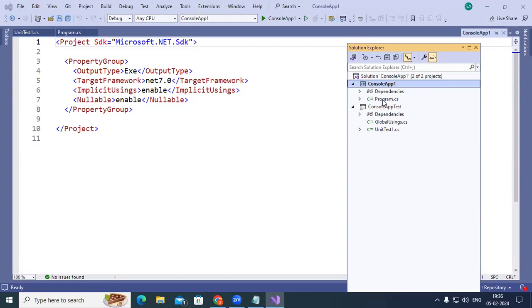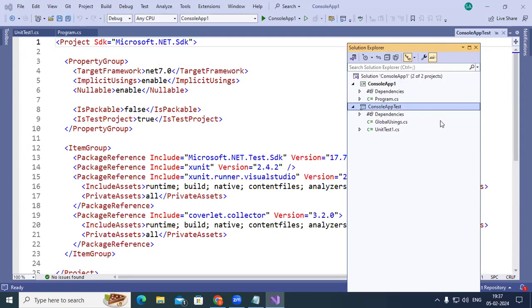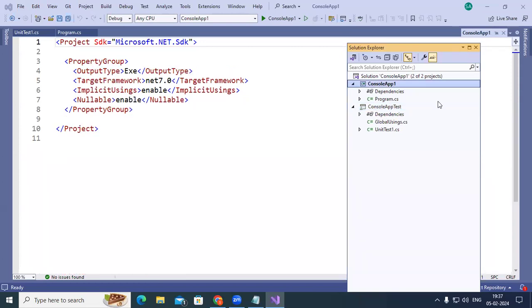Why do we write functions? Because functions can be reused a number of times. So now in this solution, we have two different projects. The first project is an application, and this is a testing project. Based on XUnit, this is going to be working for us. Console app test is the name of the project here, and this is console app1.